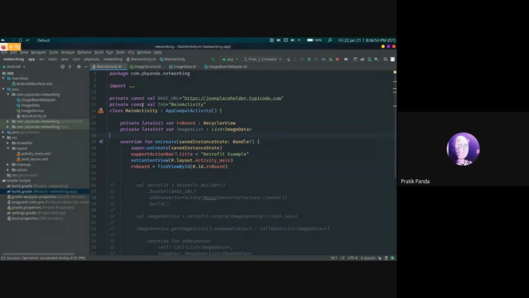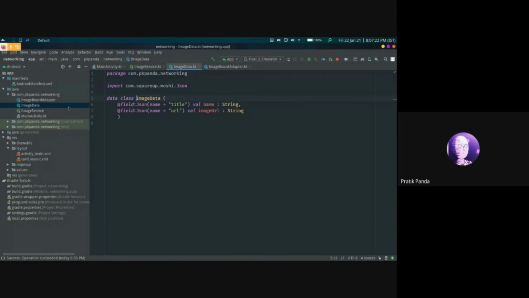In the main activity, we are defining the base URL as jsonplaceholder.typicode.com with a slash. Retrofit is a type-safe HTTP client, so it needs the type of data that's received to be known already. We first define the type of data that we'll be receiving in a data class called ImageData.